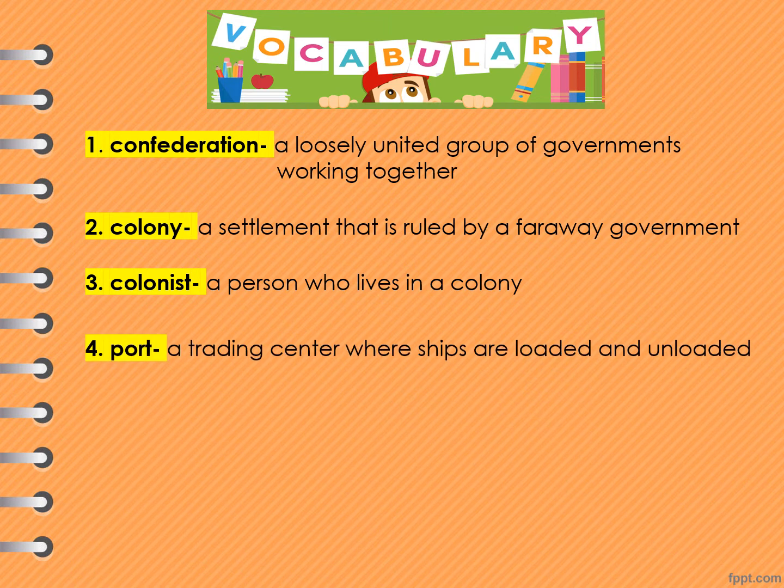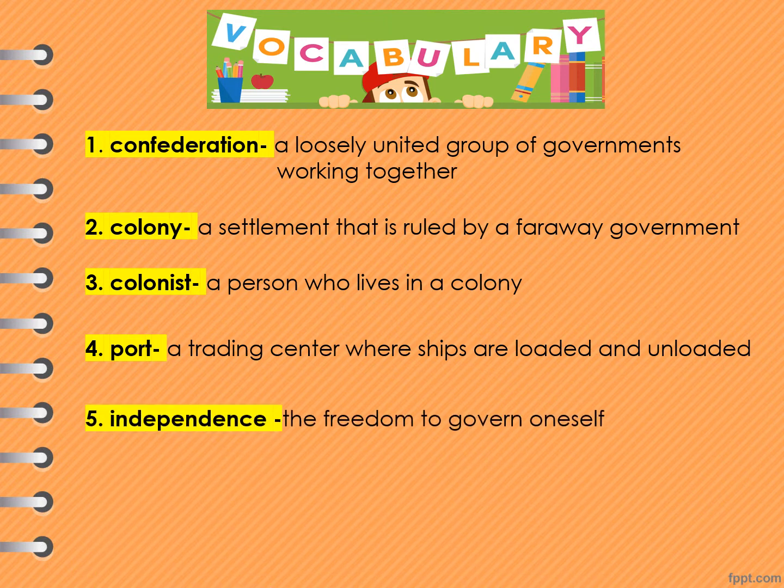Number 4 is port. It is a trading center where ships are loaded and unloaded. We have number 5, independence, which means the freedom to govern oneself. For example, when you grow up and move out and start making your own decisions, this is also an example of independence. Number 6 is declaration, which means an official statement or a formal announcement.